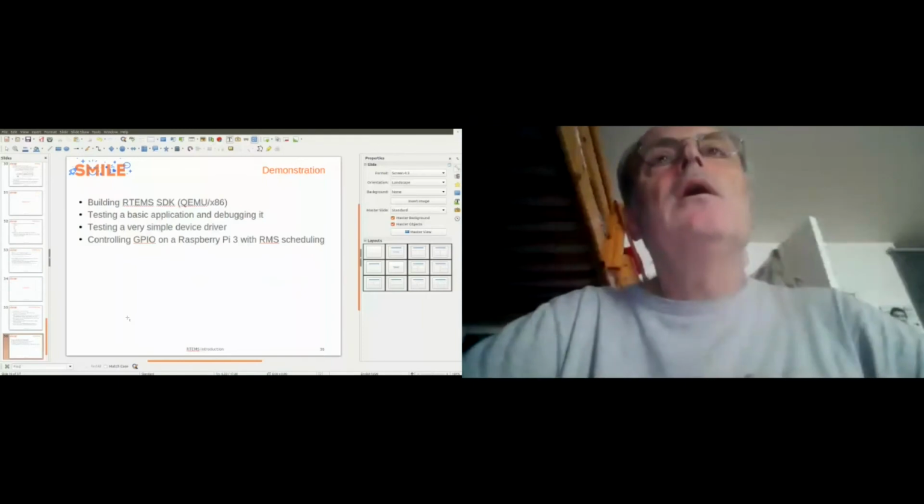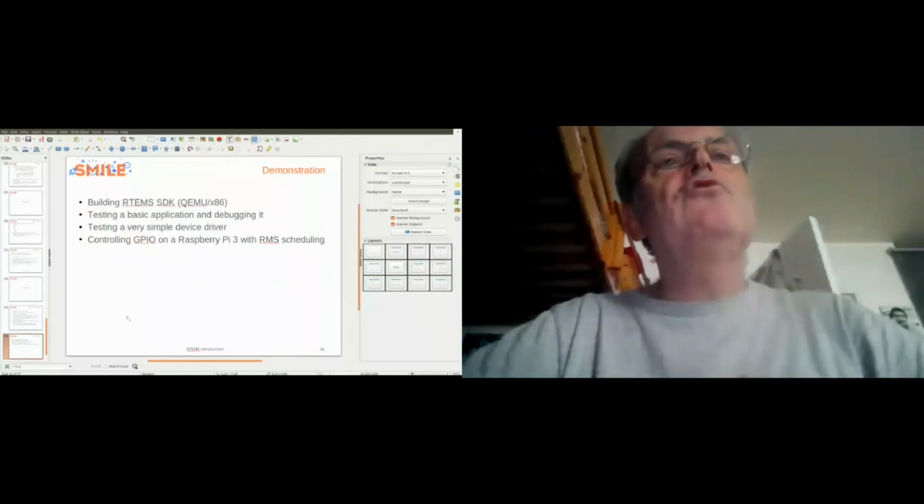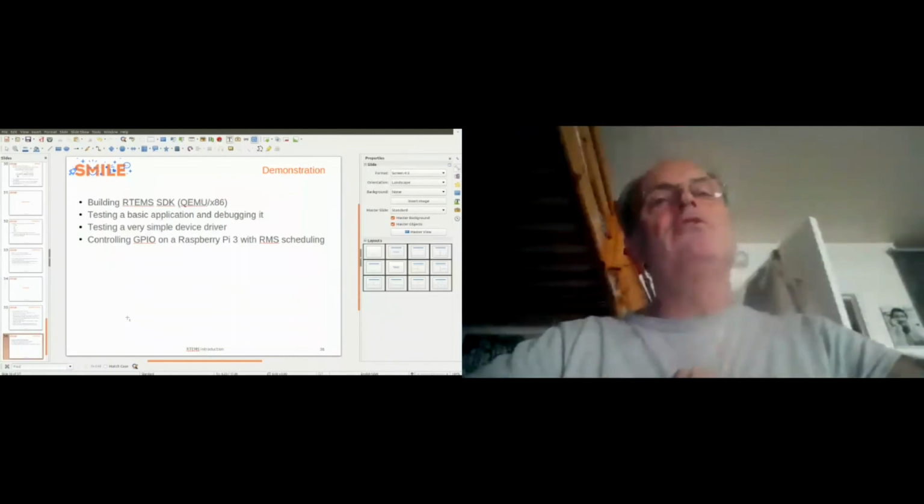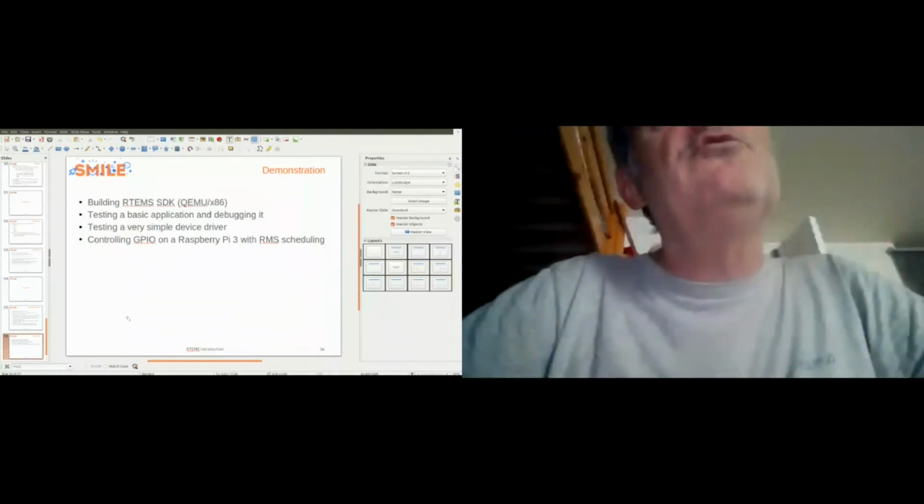So it's time for the demonstration. The first demonstration is building the RTEMS SDK for QEMU, testing a basic application, debugging it, and testing a very simple device driver. The last demonstration is a real demonstration on the Raspberry Pi, controlling GPIO with RMS scheduling.